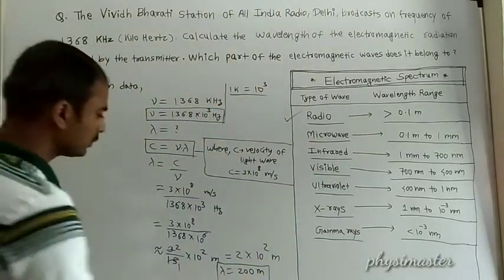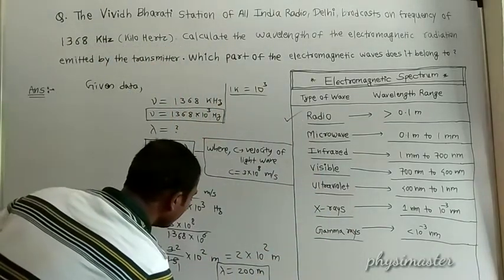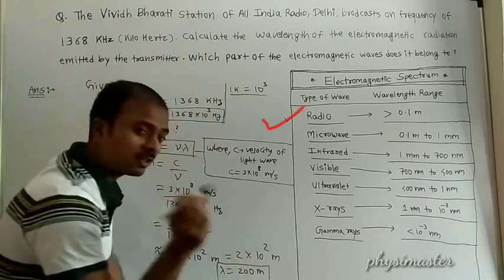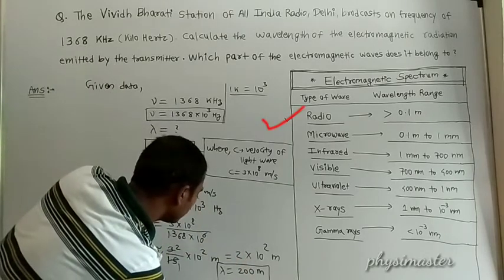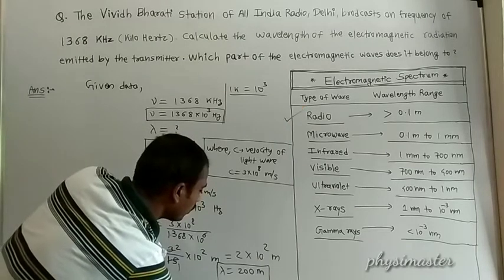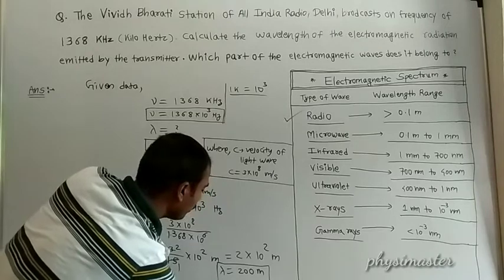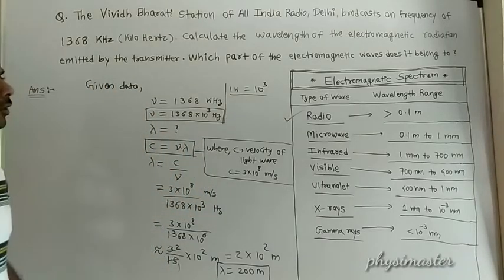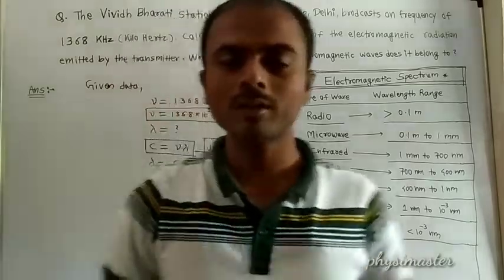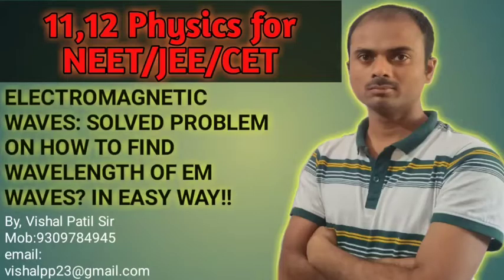Okay, so we write here: the region of electromagnetic waves emitted by the transmitter is radio wave. So this is the solution of this simple problem. Did you understand this? Very easy problem based on the electromagnetic wave spectrum. Okay. Thank you very much.